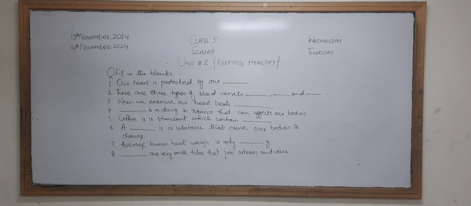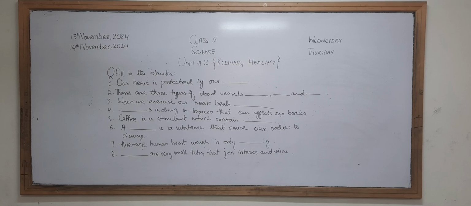Number 3 is, when we exercise, our heart beats dash. Whenever we do exercise, what happens? Does our heart beat very fast or very slow? You have to write it accordingly. Number 4 is, dash is a drug in tobacco that can affect our bodies.